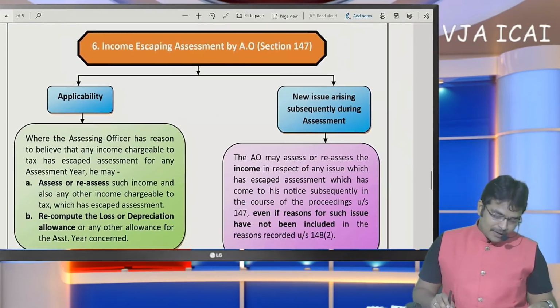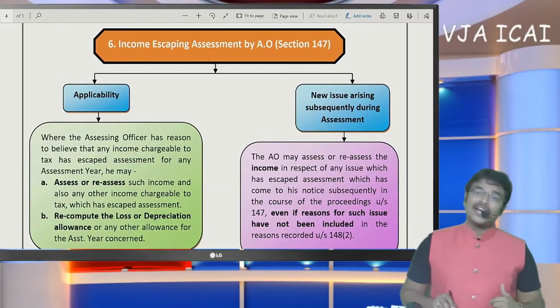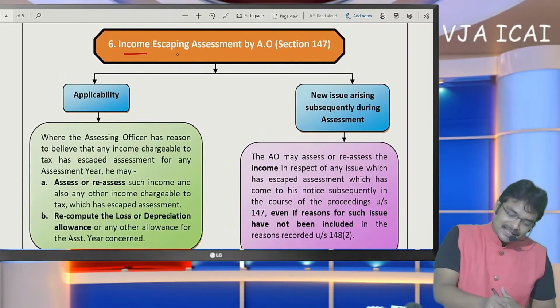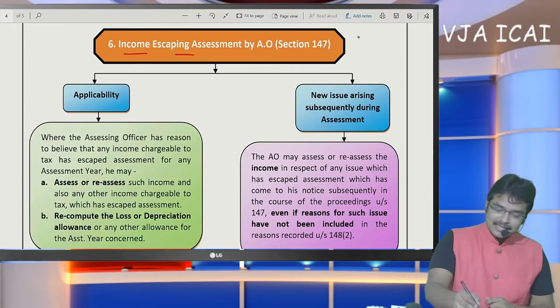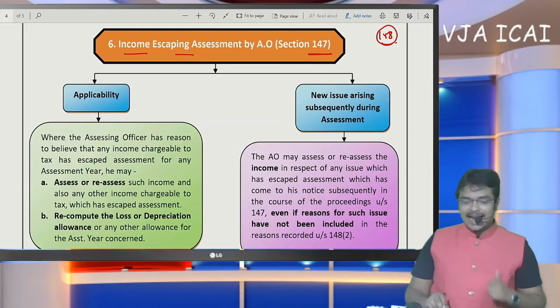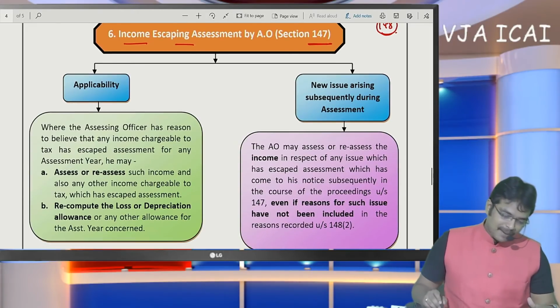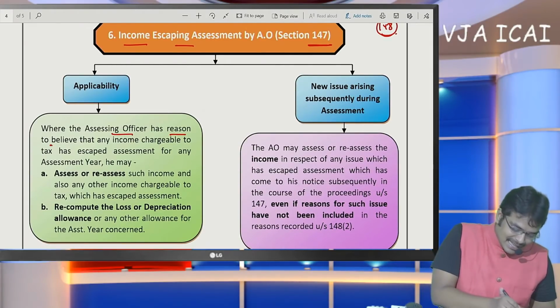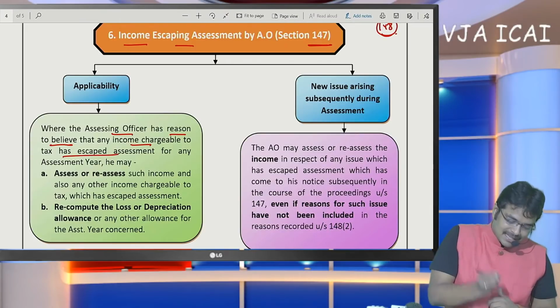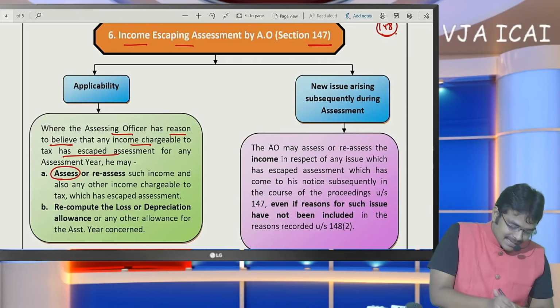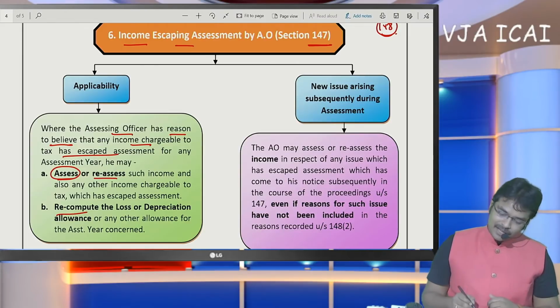Now what are they going to do? After filing the return of income by the SSE, income escaping assessment now begins. Sir, notice is issued under section 148, assessment is being done under section 147. Applicability: where the AO has reason to believe that income chargeable has escaped assessment, he may assess or reassess or recompute the loss.